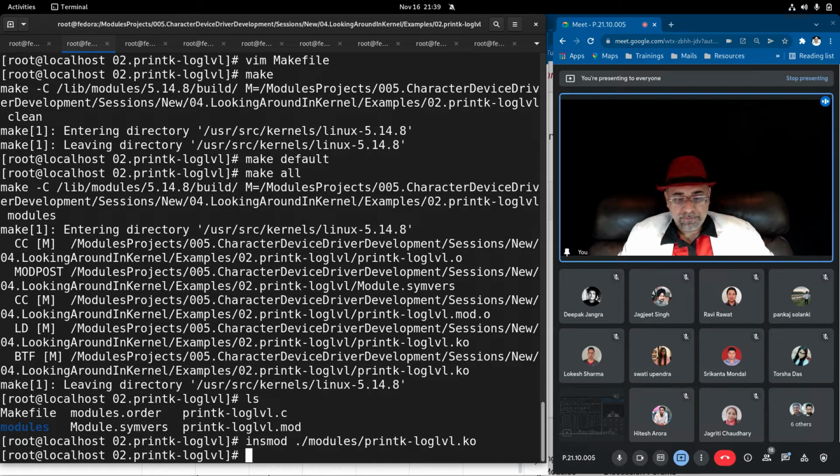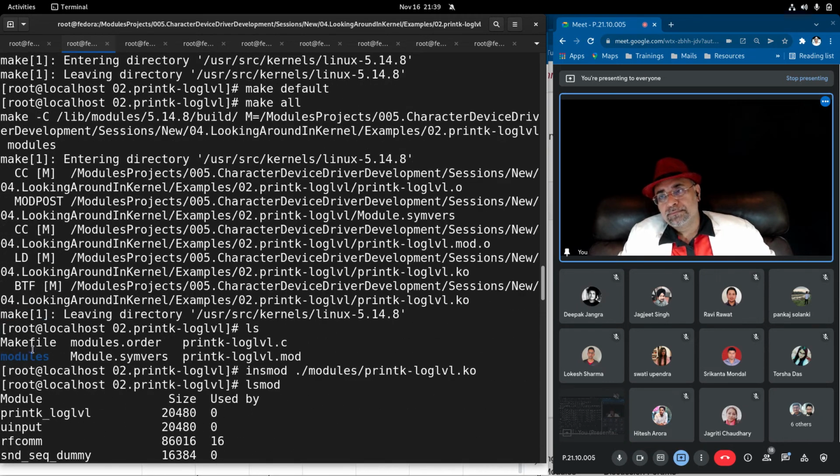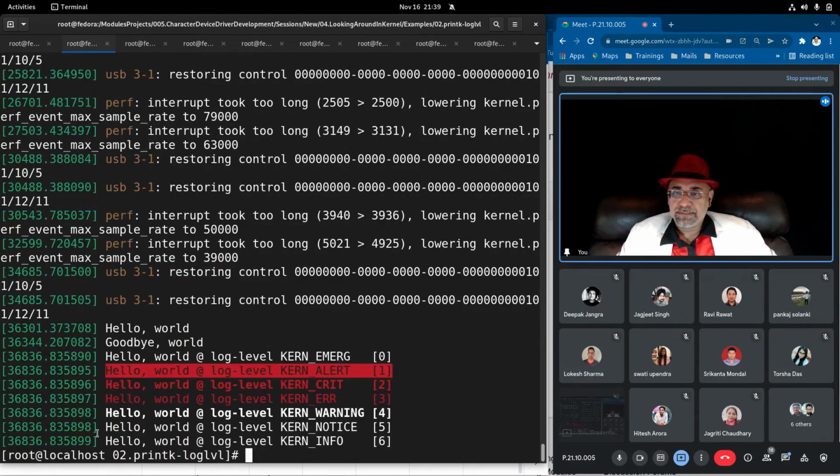So I've inserted my driver into the kernel. You see it is in, and there it is. Print k log levels, and then look at the message. Here is the message. Every message with the appropriate priority. See the red sign, the coloring. You see everything, and the bold, and these are non-bold. I didn't do that bold. I don't do this coloring. It is coming like this because that's how it is.